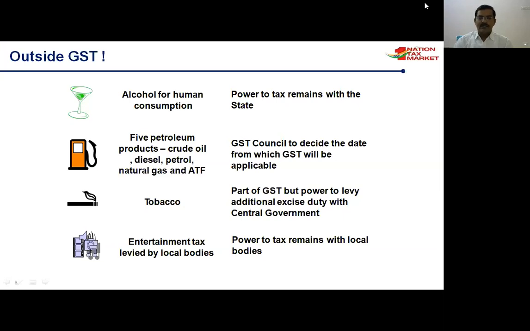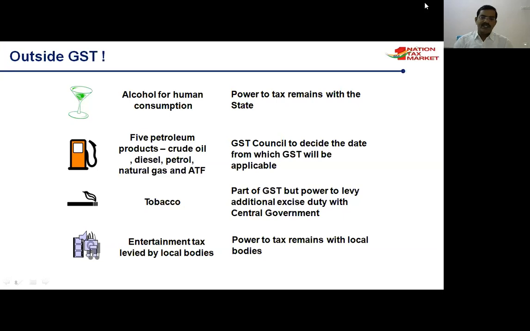The third one is tobacco. So tobacco is a part of GST. Tobacco is a demerit product, so if the tax rate is highest, the consumption is less. Here in the GST Act, it gives additional power to the central government to collect additional excise duty on tobacco products.